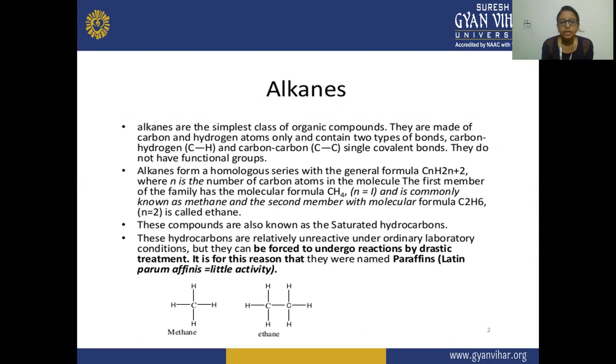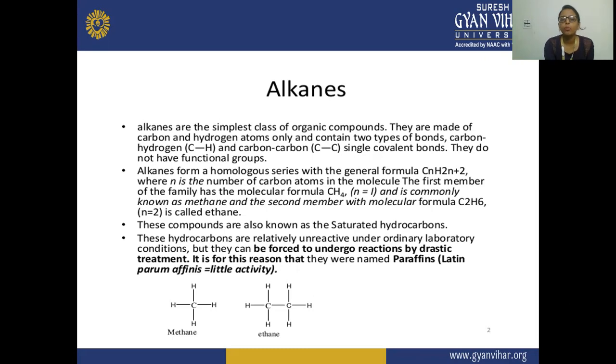The alkanes are the simplest class of all organic compounds, and they are made up of carbon and hydrogen atoms only, and contain two types of bonds. They contain carbon-carbon bonds and also carbon-hydrogen bonds, and the bonds are single covalent bonds, meaning only sigma bonding is present in alkanes. They do not have any functional groups.